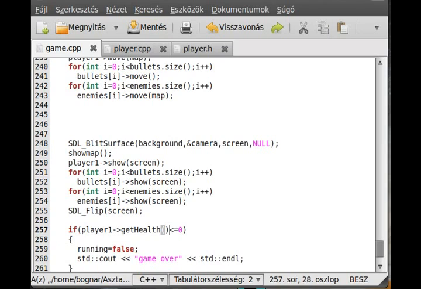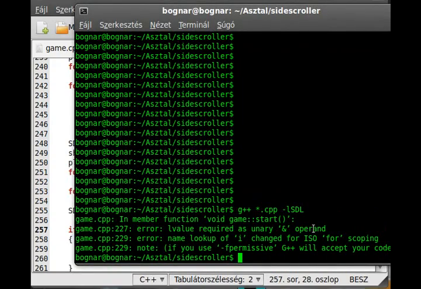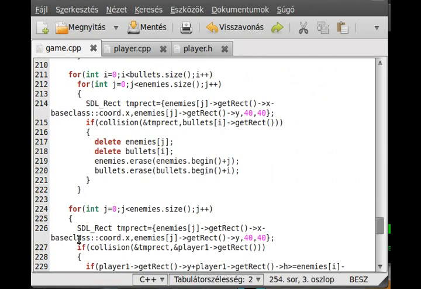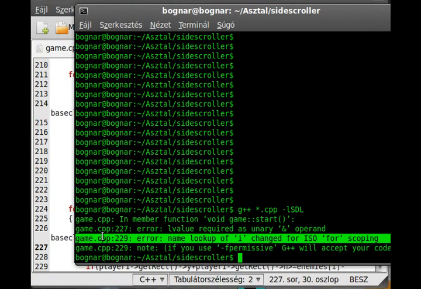Oh, save it, compile it. Okay, as you can see, the problem is 227. Okay, the getrect will get back the address of the rectangle, so we don't need the address of operator. Okay, the problem is in here.